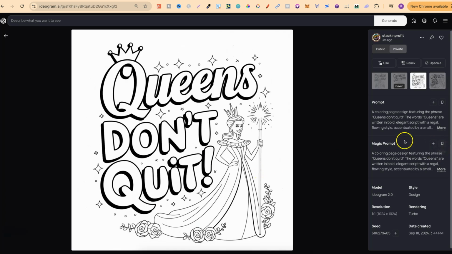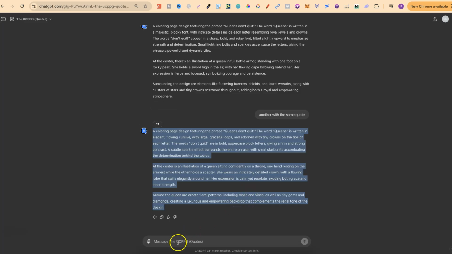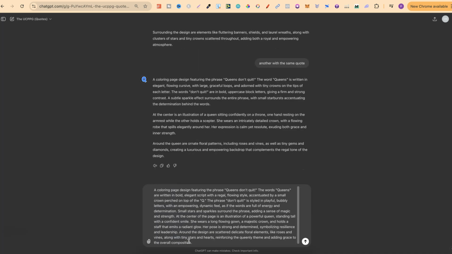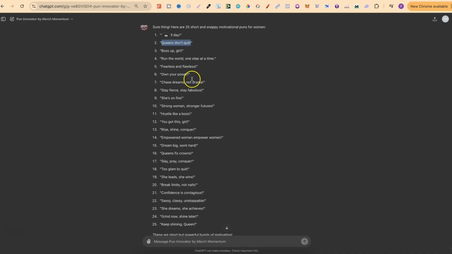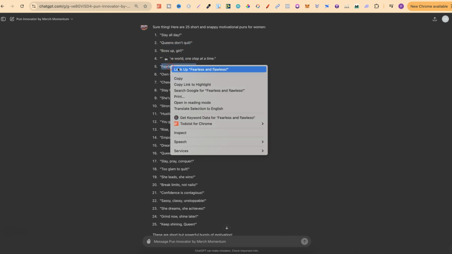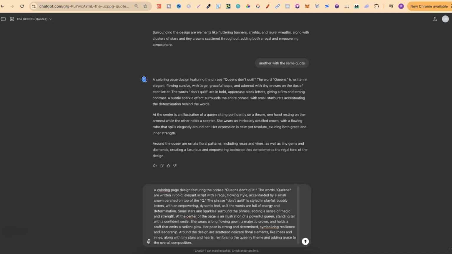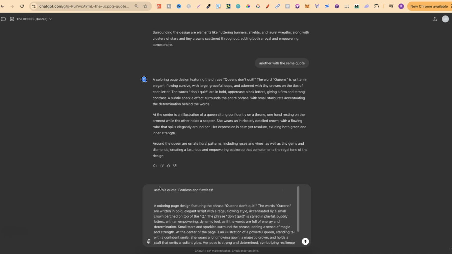What we're now going to do is copy this magic prompt, and then we're going to come back over to the GPT, and we're just going to plug that in there like so. And now let's come back over to all of these ones that we have just here, and let's choose another. So we're going to go with fearless and flawless. I quite like this, so we're going to copy, come back over to the GPT, and at the beginning we're going to put use this quote. We're going to plug that in there, and then we're going to also put please use this style font.